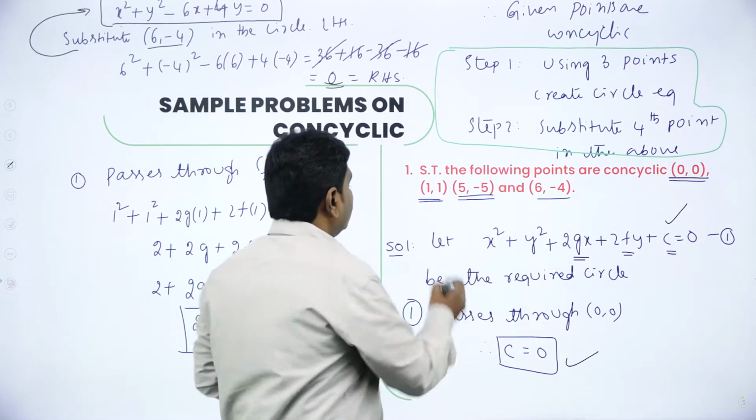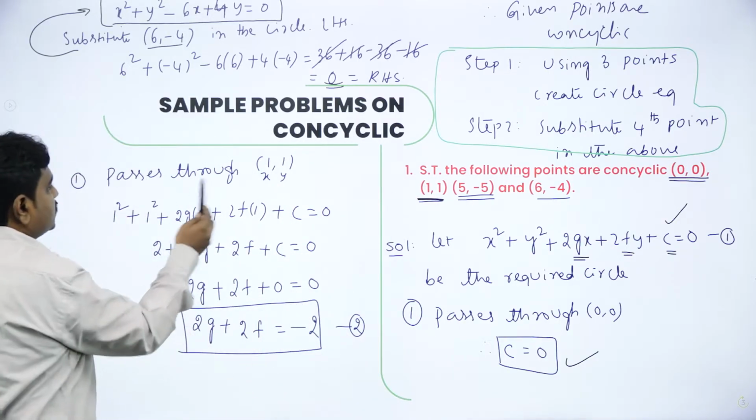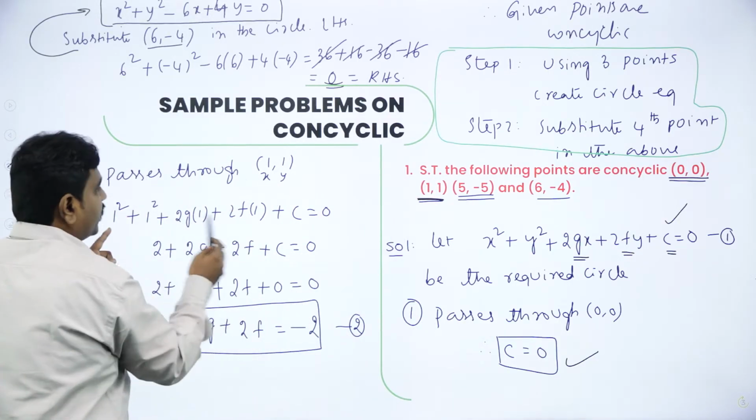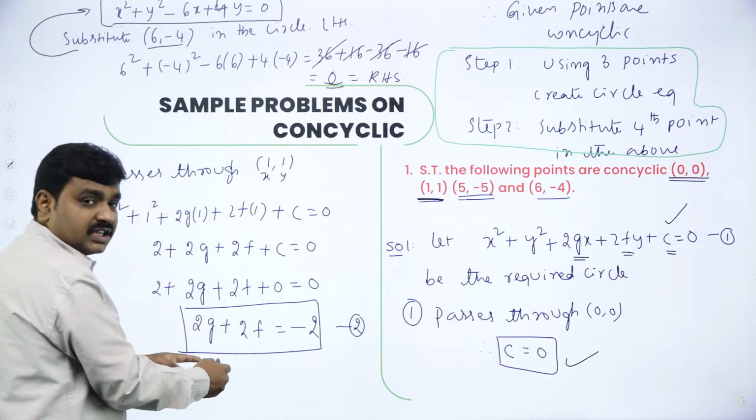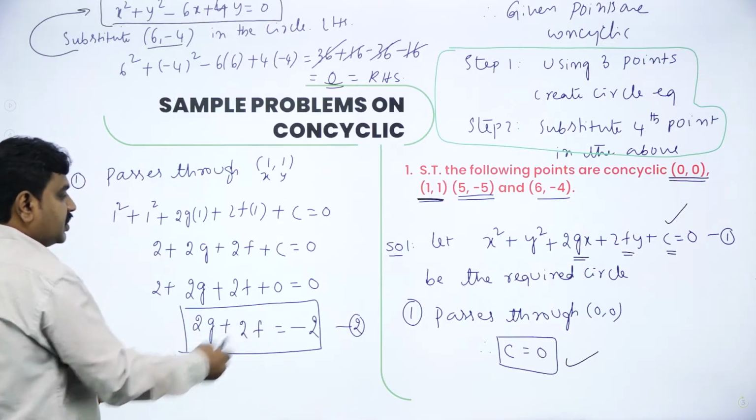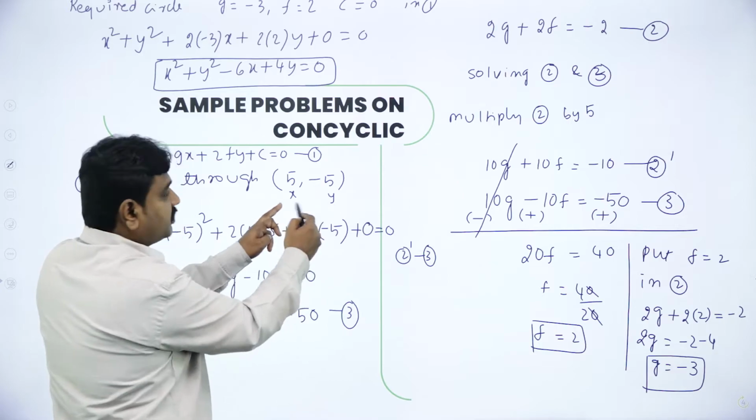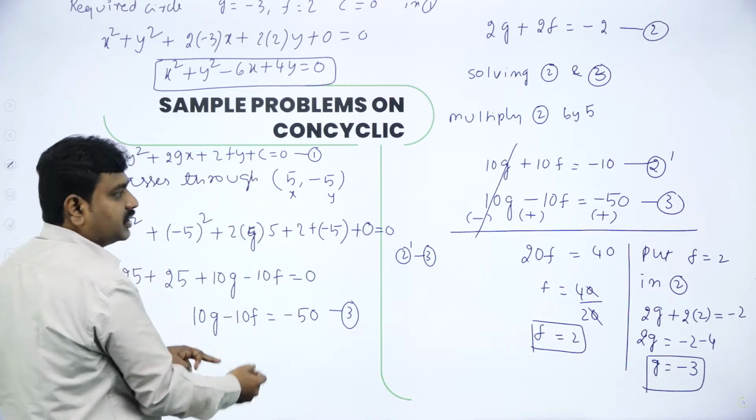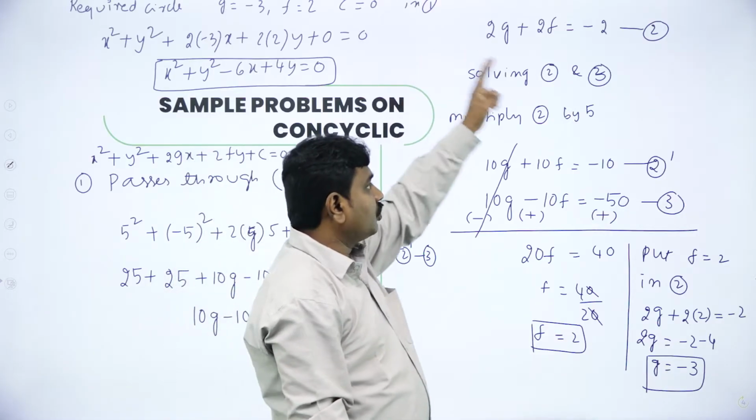To find g and f, I will use this. Now circle 1 is passing through 1, 1. In the place of x and y in this equation, put 1, 1. Solve it, you will get an equation in g and f. Call it equation 2. Then 1 passes through 5, minus 5. In the place of x and y in 1 put it, you will get another equation. Simultaneous equations are there. So you have to solve equation 2 and 3.